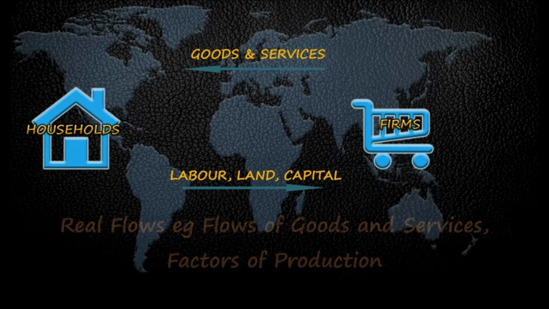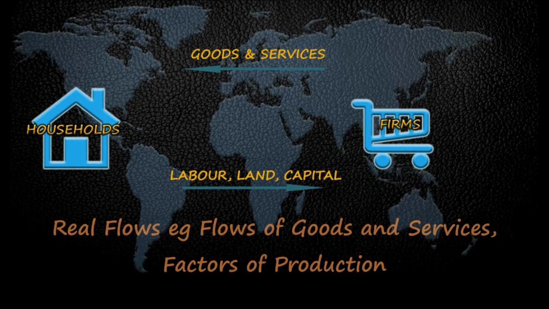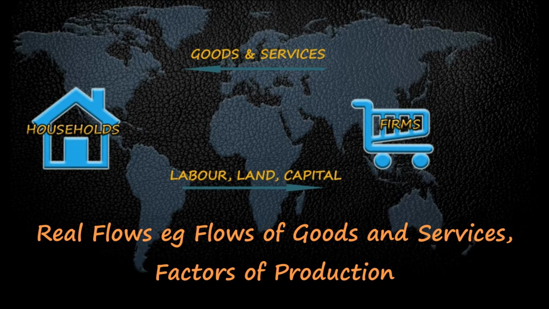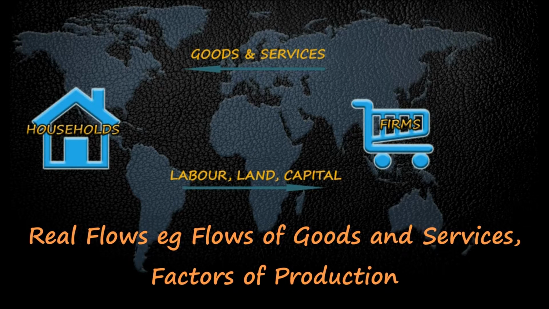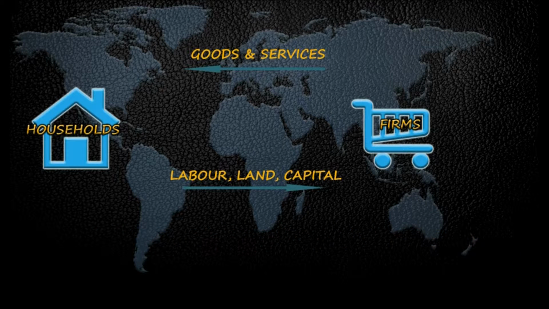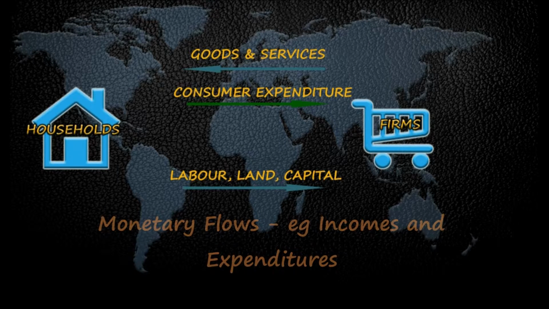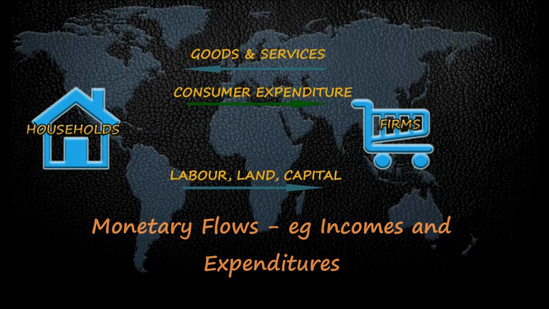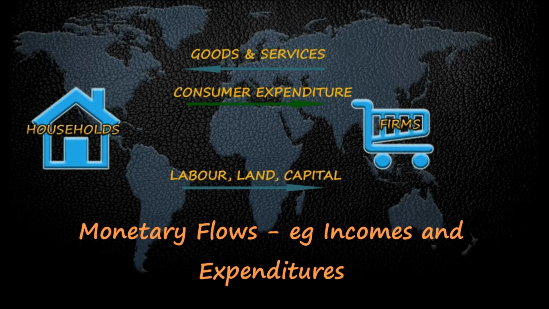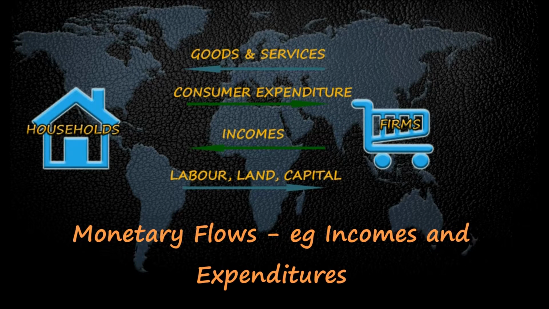There are two kinds of flows that take place between households and firms. The first kind are real flows, such as factors of production, land, labor, and capital from households to firms, and goods and services that firms provide to households. So these are real flows. The second kind of flows are monetary flows, such as incomes and expenditures on goods and services. So households spend on goods and services, and that's a monetary flow.